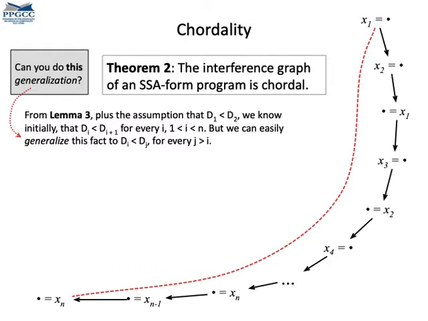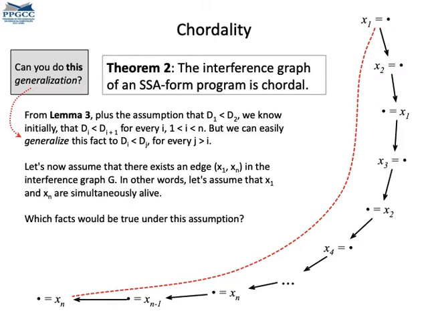We sort the chain by dominance. So the first vertex, say x1, dominates x2. From lemma 3, that forces x1 to dominate x3. And we can generalize that to show that xi dominates every node xj if j is greater than i. Now, let's assume that there exists interference between x1 and xn. If that's the case, then there must be a program point that's dominated by both variables, that is, x1 and xn. Let's call this program point L.